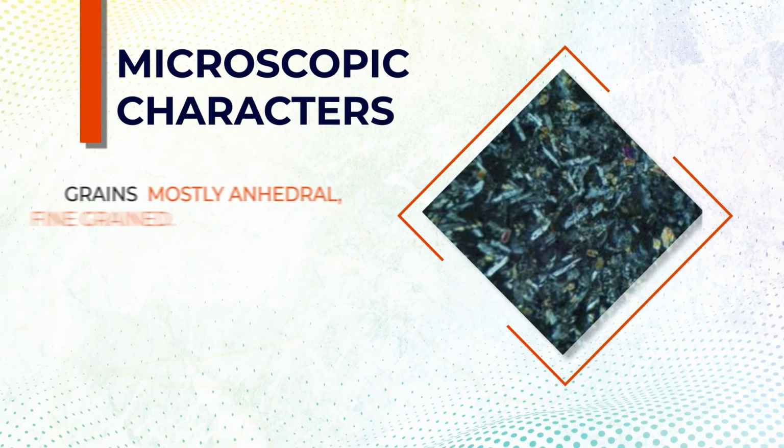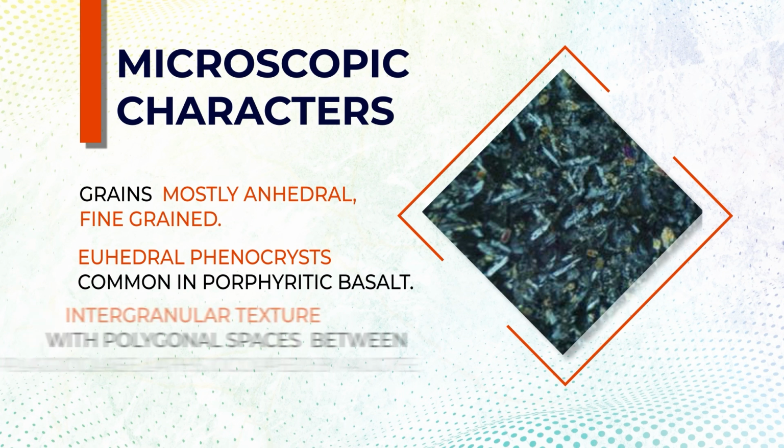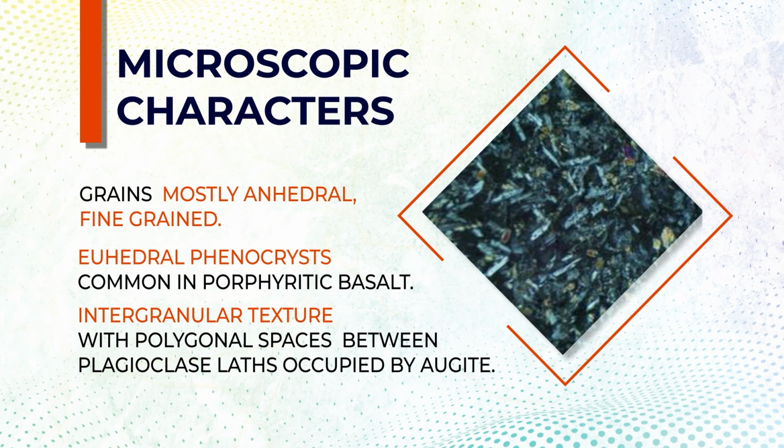Microscopically, grains are mostly anhedral, very fine grained. Euhedral phenocrysts may be there, which are commonly found in porphyritic basalt. In porphyritic basalt, as we talked about, there are larger phenocrysts surrounded by a fine grained matrix. Intergranular texture, with polygonal spaces between plagioclase laths occupied by augite, may be there.